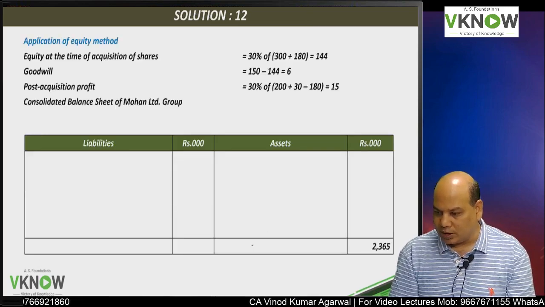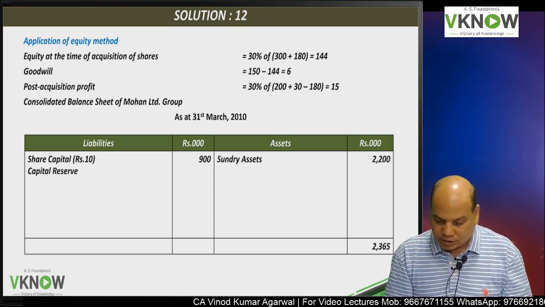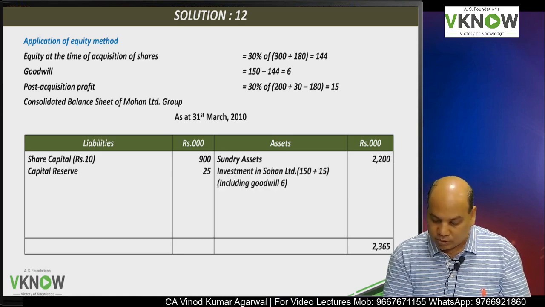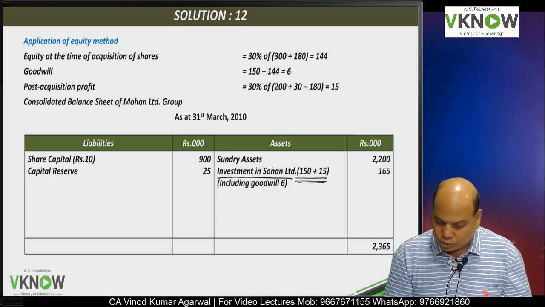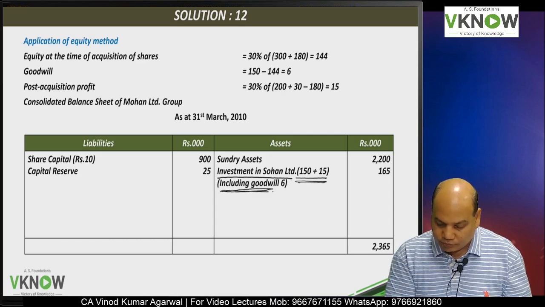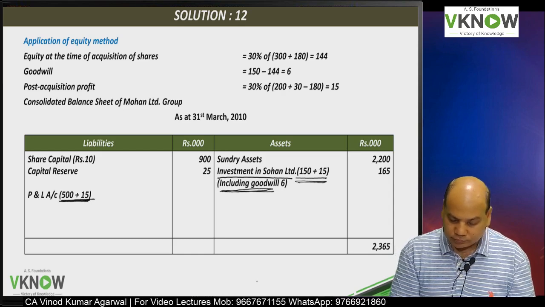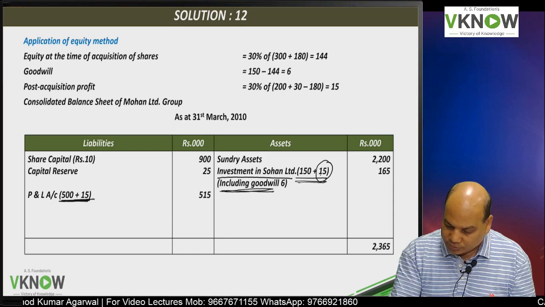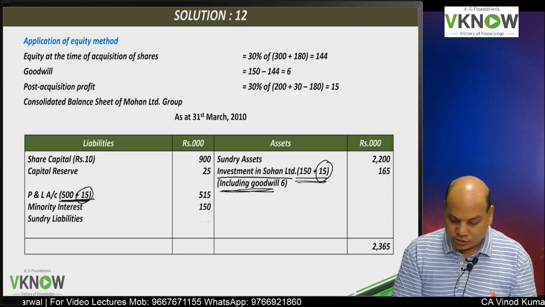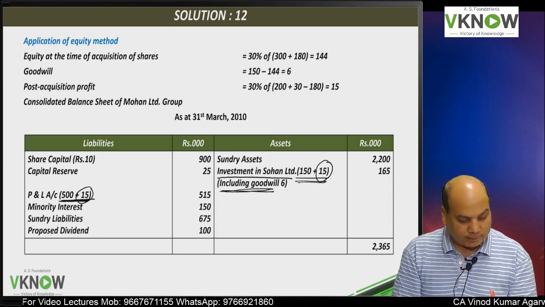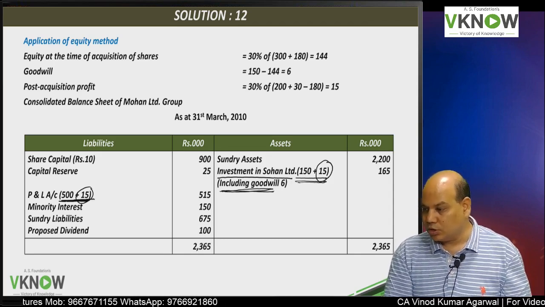So I will show you directly the balance sheet now printed in the book. Share capital will be same, sundry asset will be same, capital reserve will be same. This investment in Sohan on the asset side will be 165 with a note: includes goodwill 6. Here the P&L account will increase by 15 because the second effect of this 15 will go in the consolidated P&L account. Minority interest will not change, sundry liabilities will not change, parent company's proposed dividend 100 will appear, and the total is 2365.